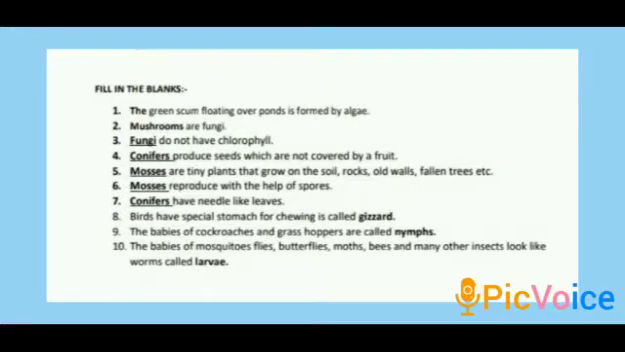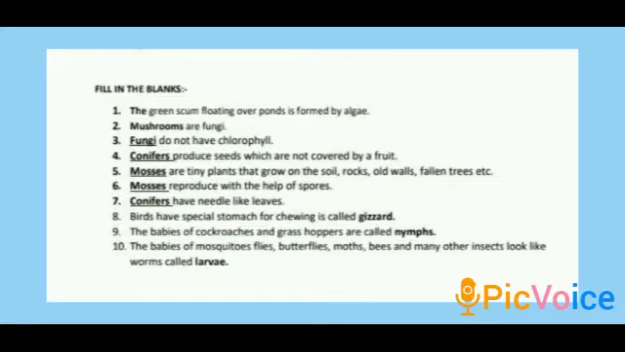Then fourth one, dash produce seeds which are not covered by a fruit. Conifers produce seeds which are not covered by a fruit. Conifers have naked seeds. Then fifth one, dash are tiny plants that grow on the soil, rocks, old walls, fallen trees, etc. Okay, mosses are tiny plants. Mosses are tiny plants that grow on the soil, rocks, old walls, fallen trees, etc. Then dash reproduce with the help of spores. Mosses reproduce with the help of spores.